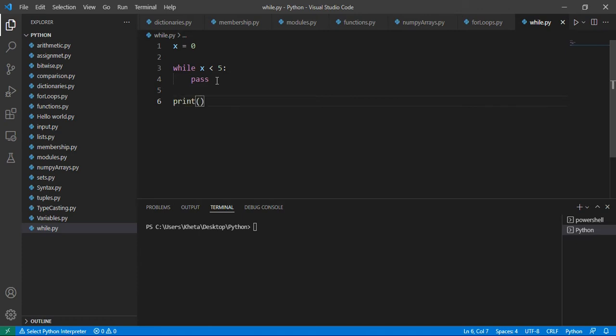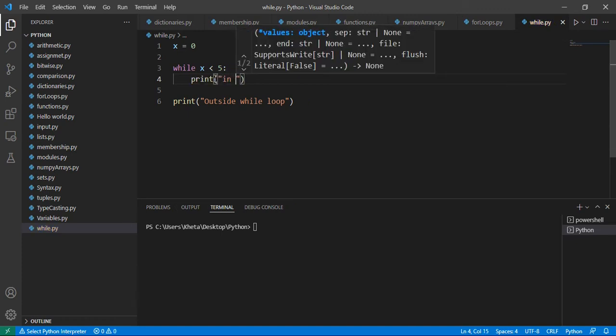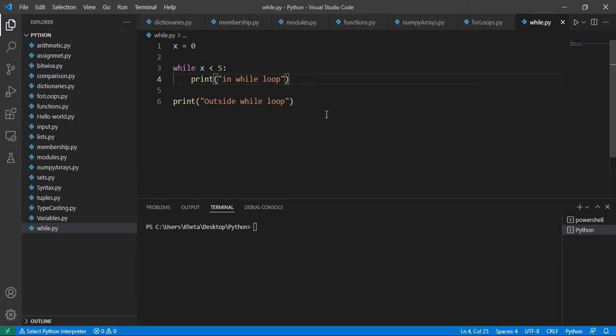So let's say print outside, and that would mean outside while loop. So we can have that. Now, if I run this code, it will never print this outside while loop because there's nothing that changes the value of x, which is currently 0. So it will be 0 forever. So we have to do something that actually changes it. Just for experimental purposes, I can show you. So we can say in while loop. So let's run a print statement inside and outside. If I run that, we expect this to print forever.